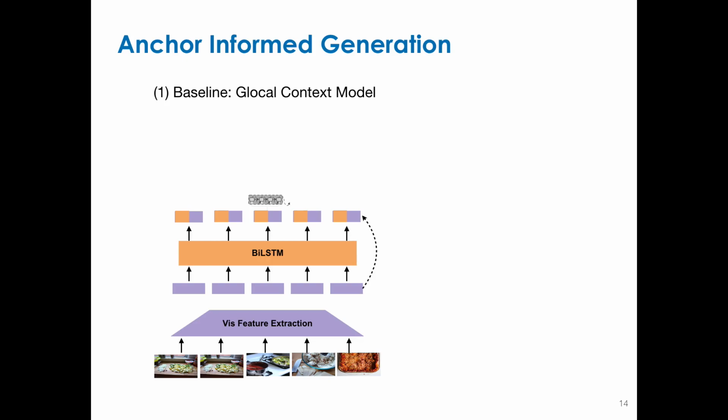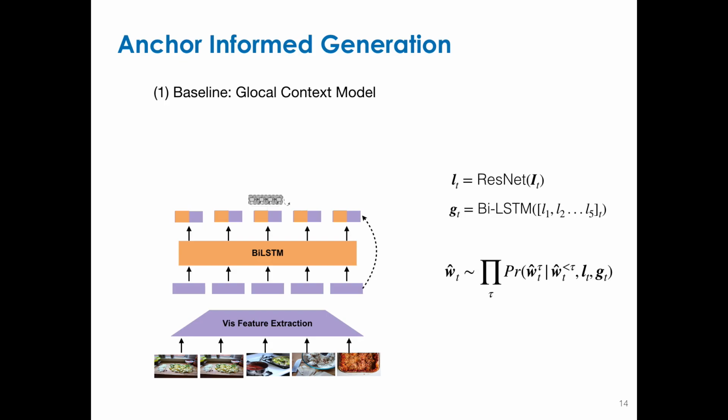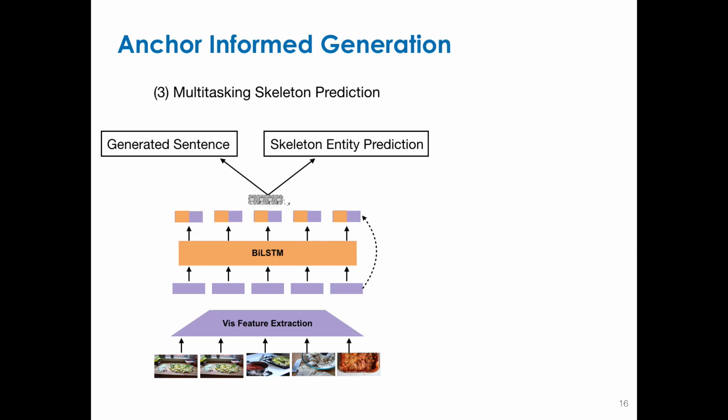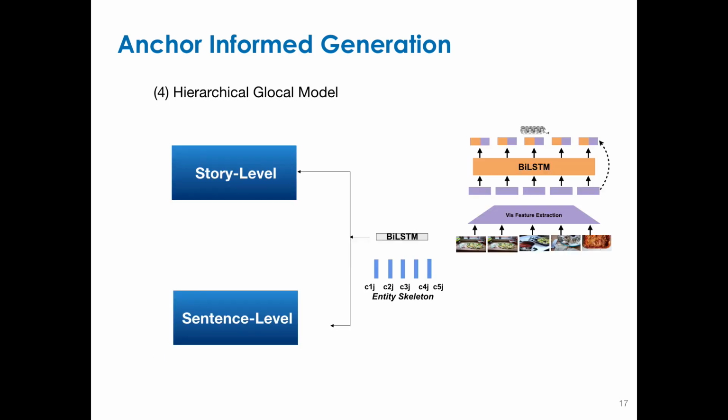First, let's look at the baseline, which is essentially a seq-to-seq model that extracts visual features followed by a bidirectional LSTM that extracts local and global features. We improved this model to make a fair comparison and a stronger baseline by augmenting the decoder with the entity skeleton words. In addition, we also proposed a multitask skeleton prediction model which generates the sentence as the primary task and the secondary task being the skeleton entity prediction.